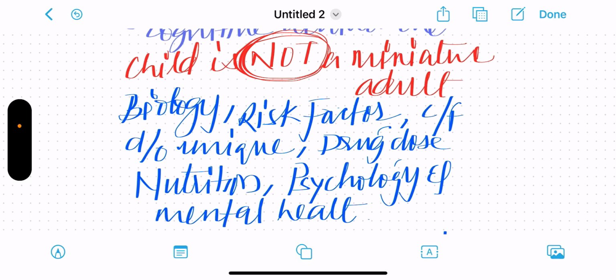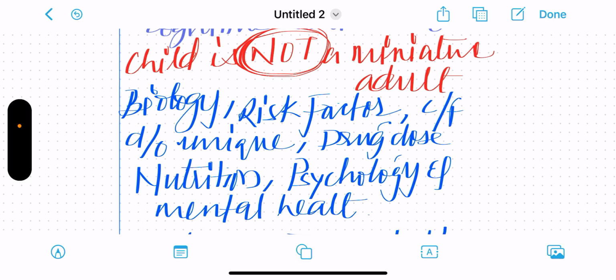Further, we have to understand that a child is not a miniature adult. A child differs from an adult in biology, risk factors, clinical features, disorders unique to children, drug dosage, nutrition, psychology, and mental health.